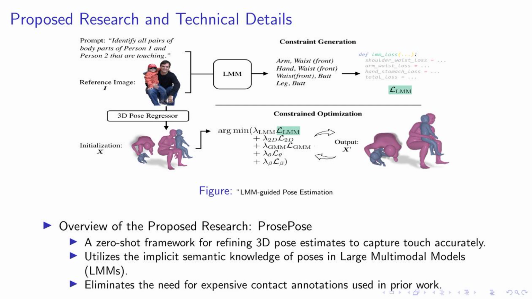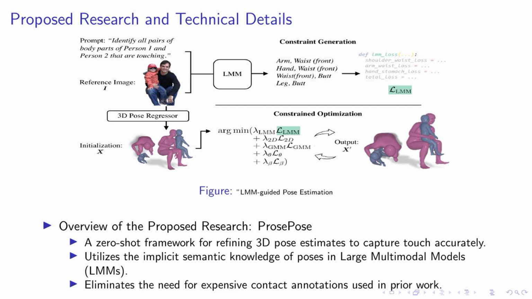The key to our approach is the use of LMMs. These models possess an implicit understanding of poses, which we leverage to generate structured pose descriptions. These descriptions are then converted into loss functions used to optimize the pose. One of the significant advantages of ProsePose is that it eliminates the need for expensive contact annotations, which were necessary in previous methods. This makes our framework more accessible and cost-effective while maintaining or even improving the accuracy of pose estimation. In the next slides, we'll discuss how we put this theory into practice.